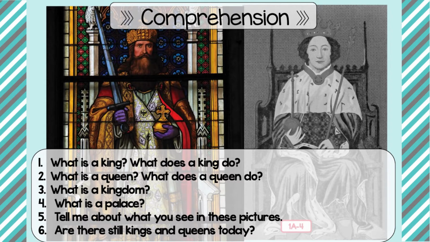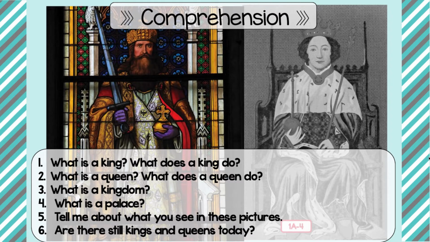And it is a male, which means that he is a boy or a man. Now, what does the king do? Okay, a king makes all of the laws of the land and makes very important decisions.